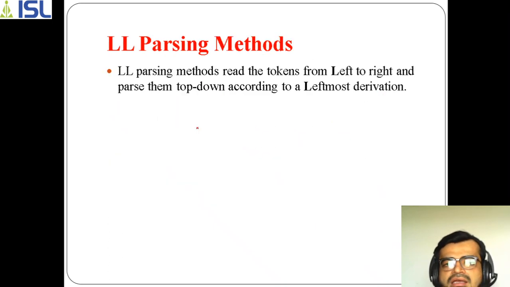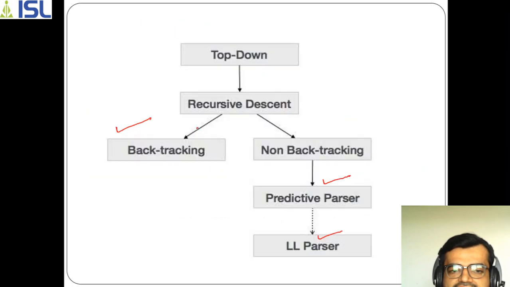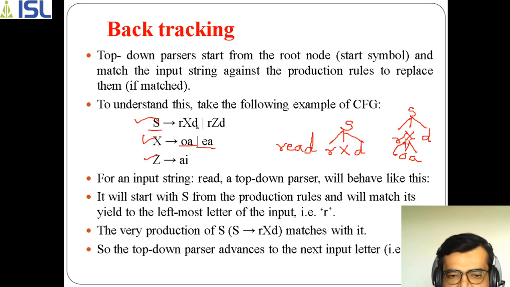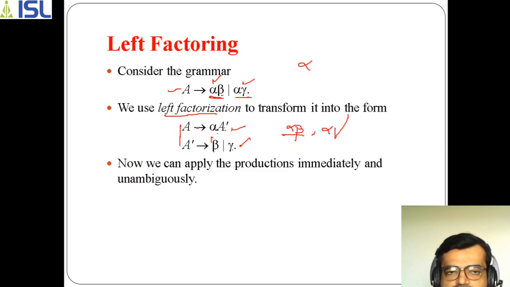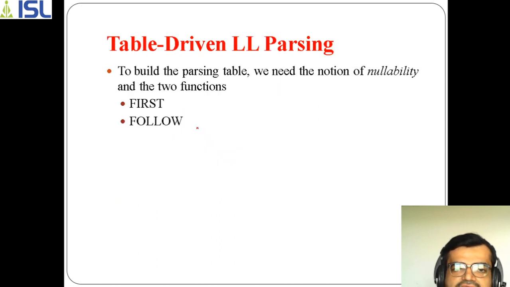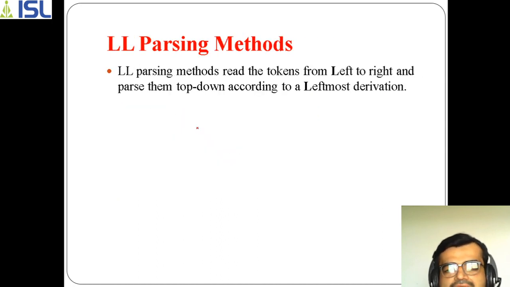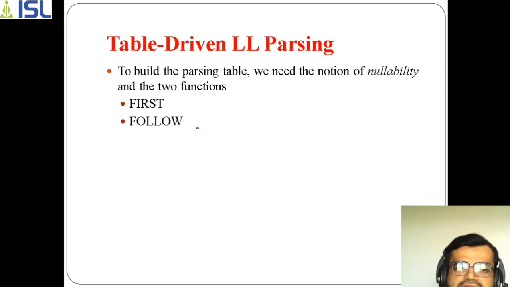Okay. Now the LL parsing method, as I just said, is one type of non-backtracking process, which is your predictive parser. So in order to learn the predictive parser, first we will be discussing first and follow sets.